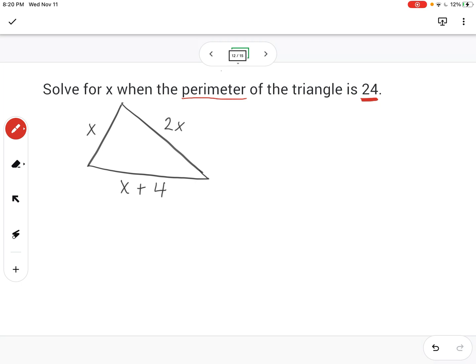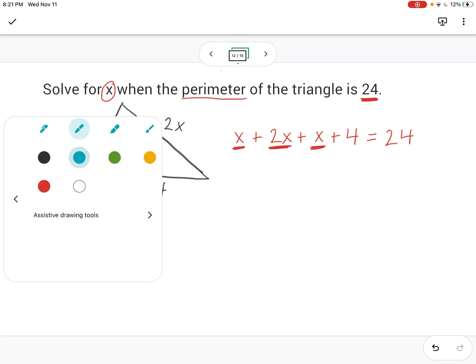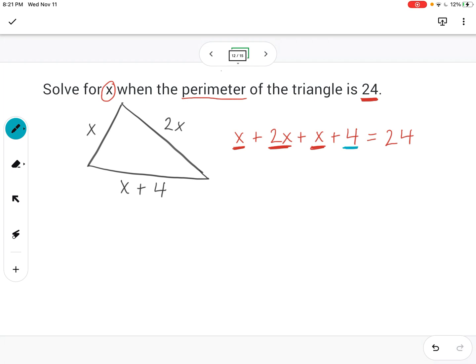All right, so first let's do that. We have x plus 2x plus x plus 4 equals 24. All right, and we'll want to combine like terms since we want to simplify this expression first in order to solve for x, which is our whole goal. So let's go ahead and identify what we can combine. We can combine x, 2x, and another x since those are all like terms. And then, of course, our constant 4 would just be a term of its own. So let's first work on combining these all together.